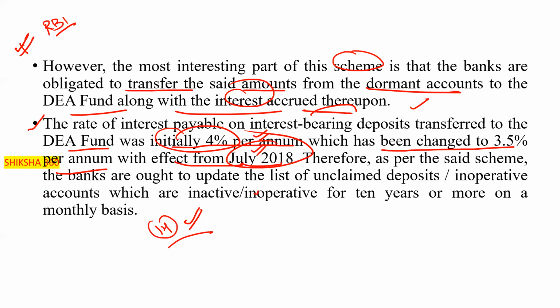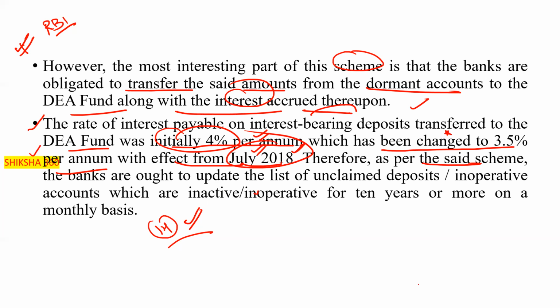So the rate of interest payable on the interest bearing deposits transferred to the DEAF fund was initially 4% per annum, which has been changed to 3.5% per annum with effect from July 28. Therefore, as per the scheme, the banks are supposed to update the list of unclaimed deposits or inoperative accounts, which are inoperative or inactive for 10 years or more, on a monthly basis. The bank has to update the list on the website also, along with transferring the list to the RBI.